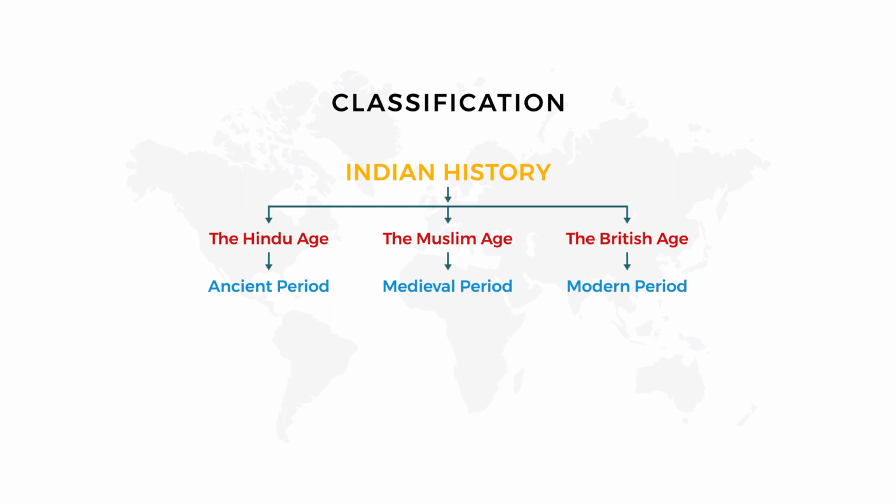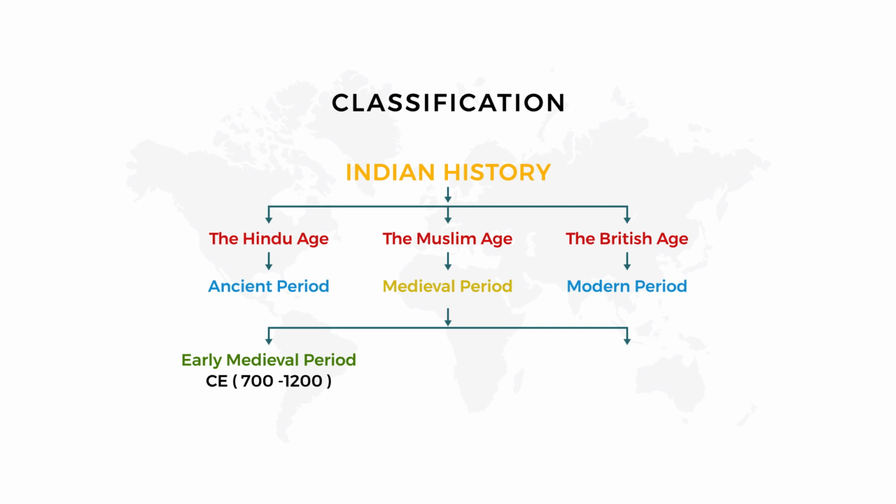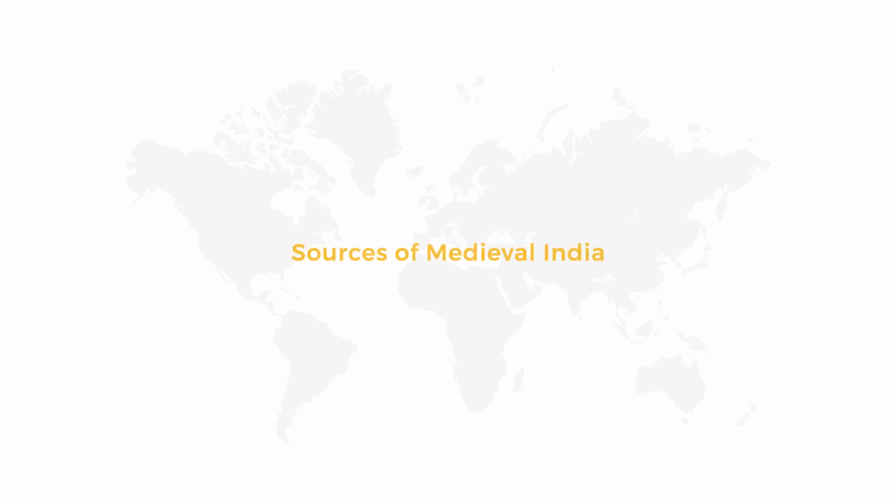You already learnt about the ancient period in your 6th standard, and you are going to learn about the modern period in your 8th standard. This year we are going to learn about the medieval period. The medieval period is also classified into 2: the early medieval period, that is common era 700 to 1200, and the later medieval period, which is from common era 1200 to 1700. Good. Now we are going to start our lesson, sources of medieval India. That means what sources we have to know about the medieval period of India. That is the meaning of this lesson.